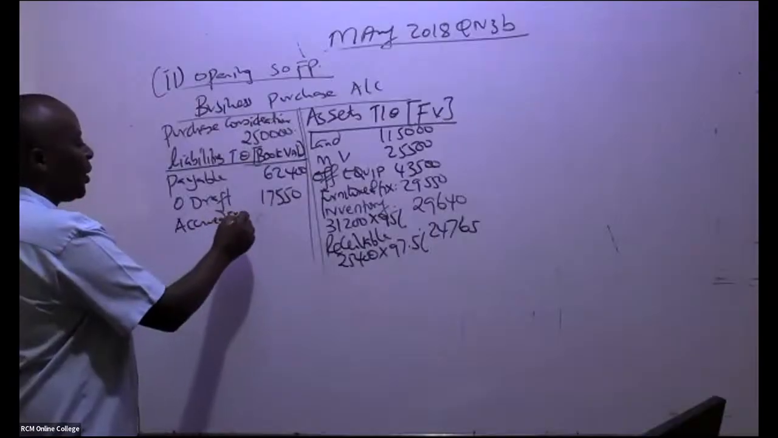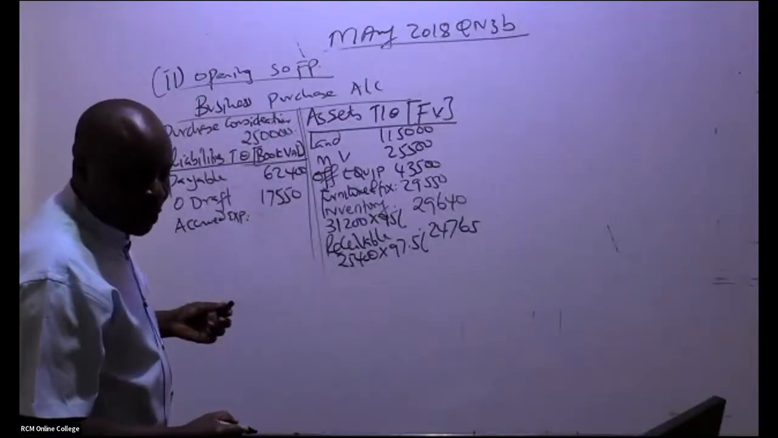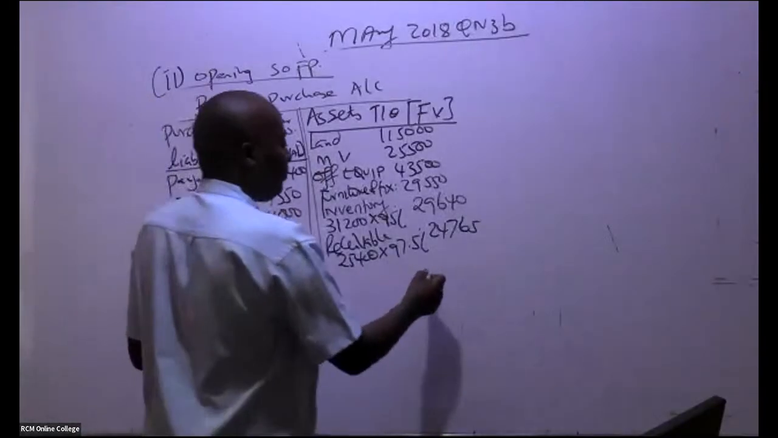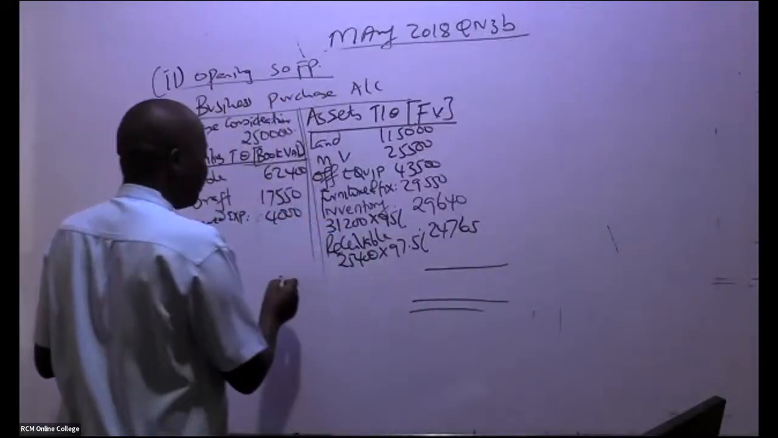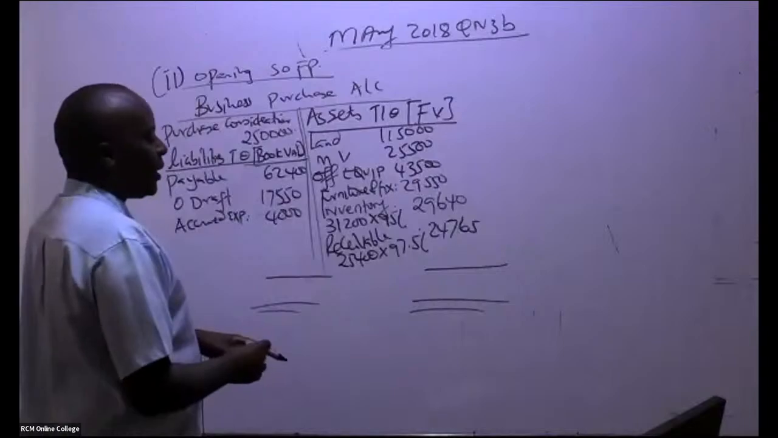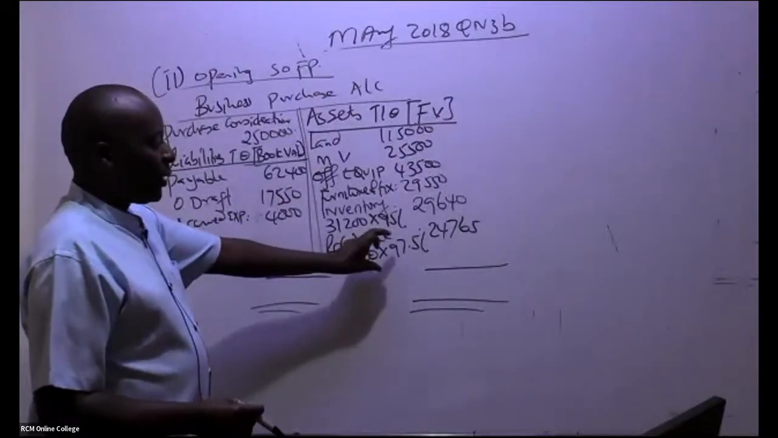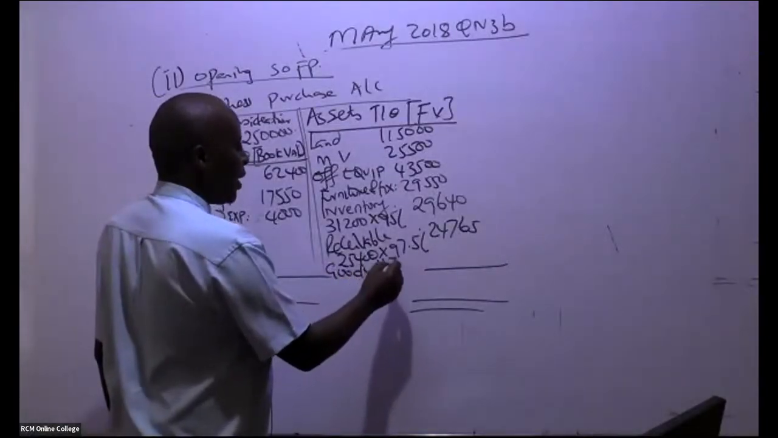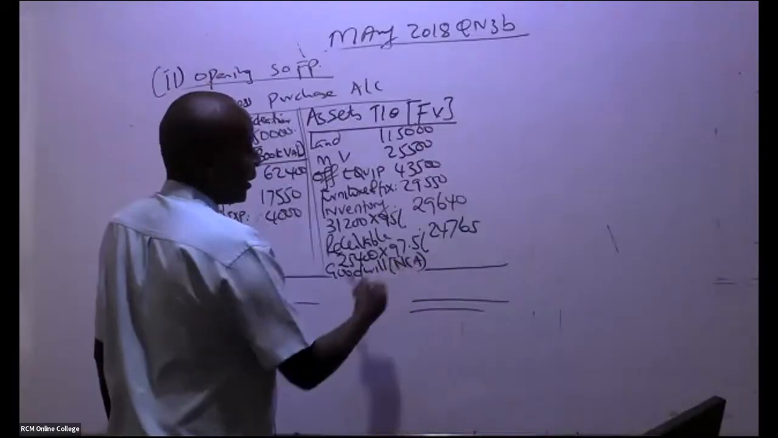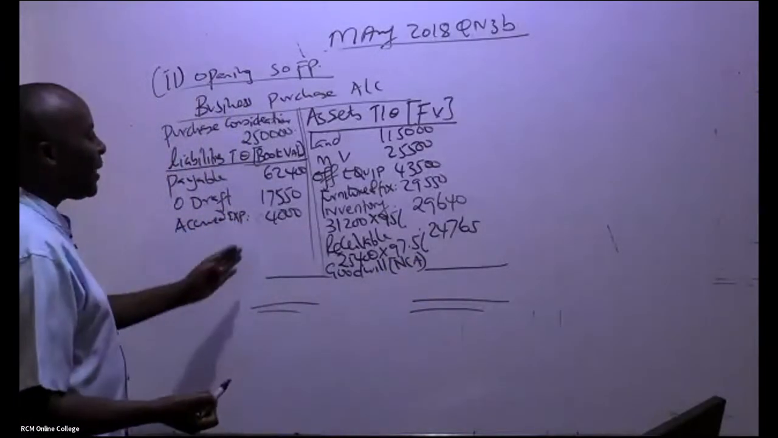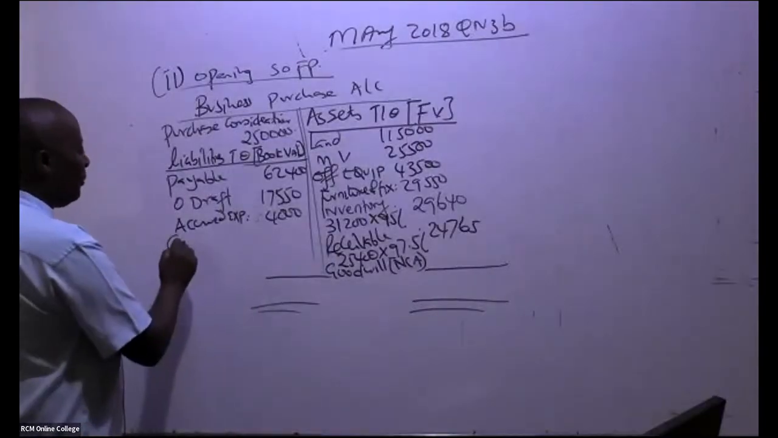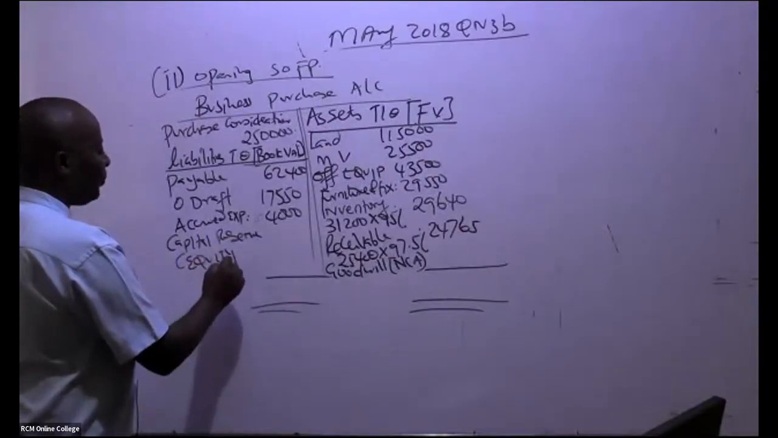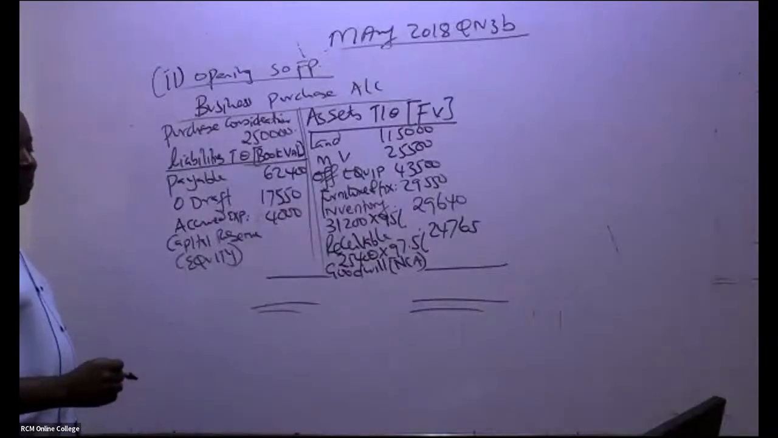Then we have accrued expenses. Accrued expenses, ladies and gentlemen, how much do we have there? 4,000. And there were only three, if you remember. So come and balance your thing here. If the balancing figure will be here, it is goodwill, and this will go as a non-current asset in the statement of financial position. If the balancing figure will be here, it will be a capital reserve, which will go under equity.